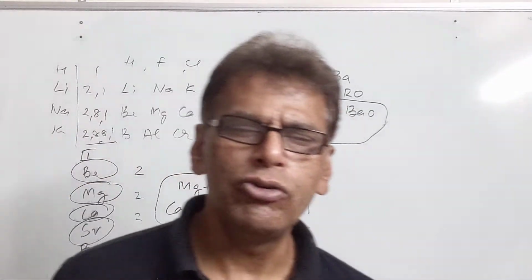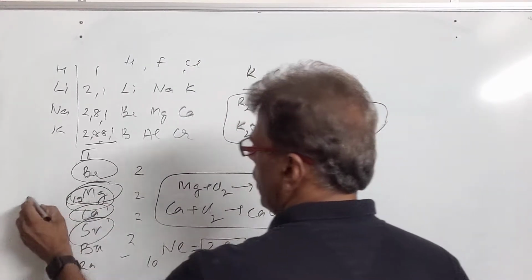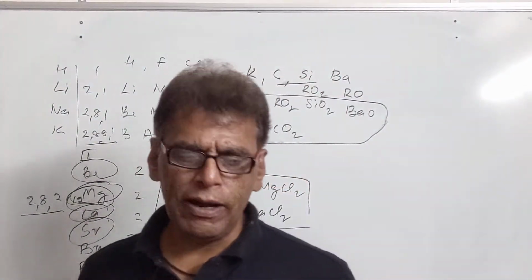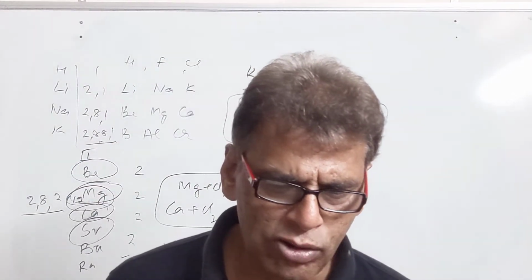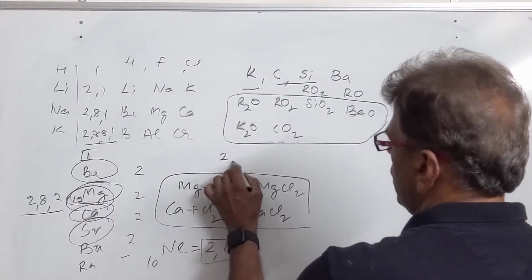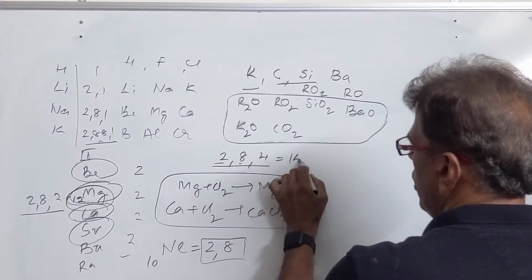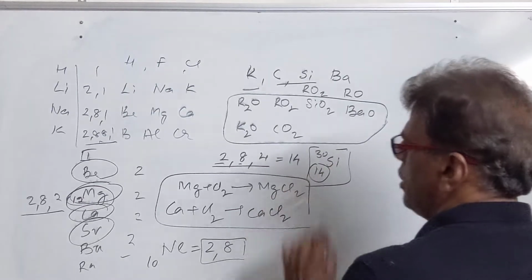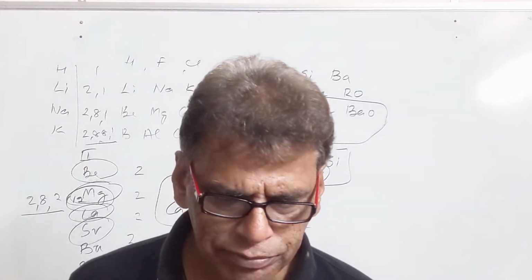Then name the element. 2, 8, 2 will be the configuration of magnesium. This is the element, with configuration 2, 8, 2, and it combines with chlorine to form MgCl2. It will also exist as a solid. Next, a total of 3 shells with 4 electrons in the valence shell. 3 shells means 2, 8, 4 will be the configuration. This is 14 in total, so it will be silicon, whose atomic number is 14 and mass number is 30. So this is silicon, which is a non-metallic element in this case.